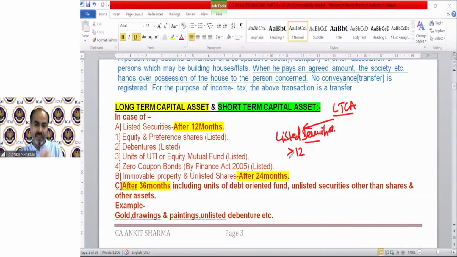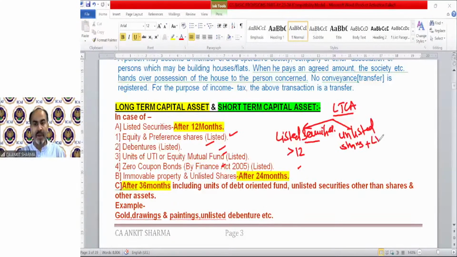So if you have listed securities like listed preference shares, debentures, mutual funds, etc., and if you transfer this security after 12 months, that will be a long-term capital asset. Clear?